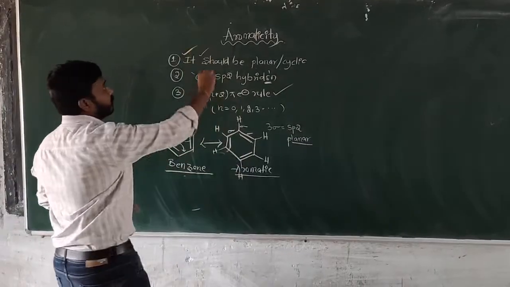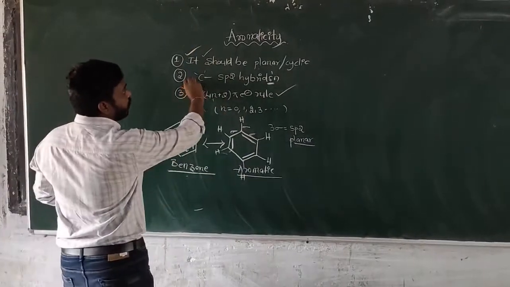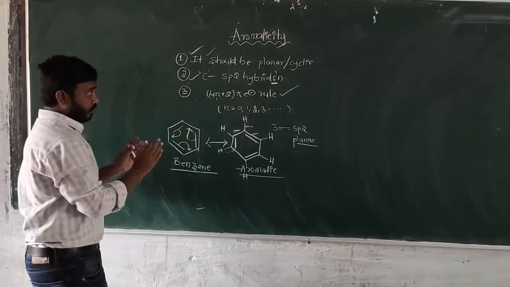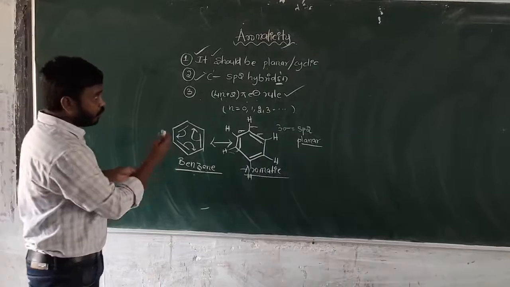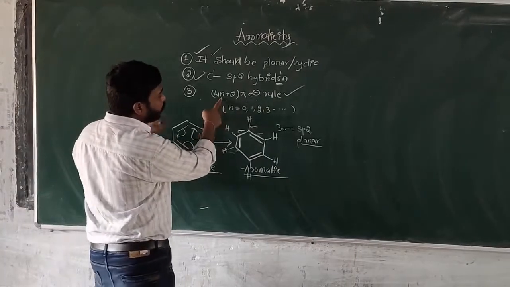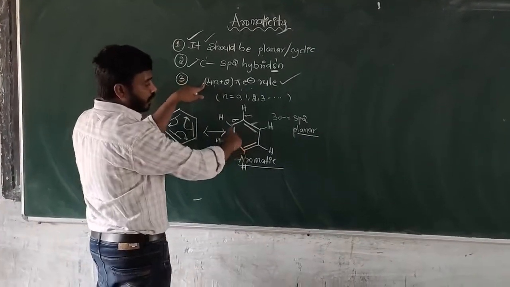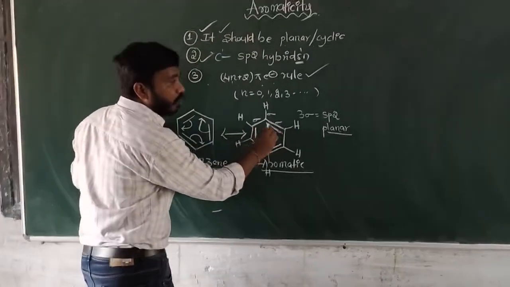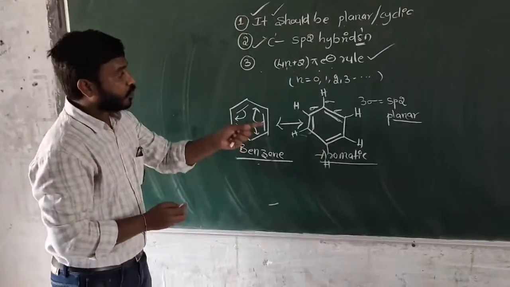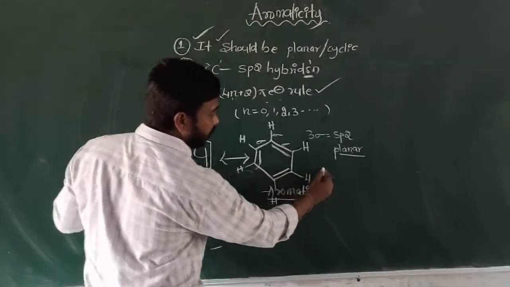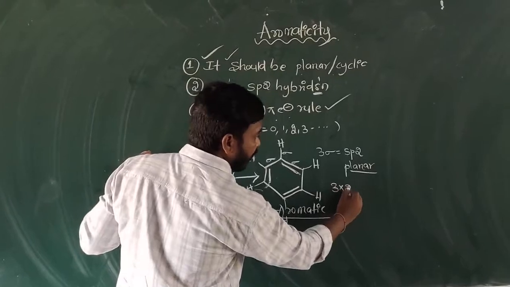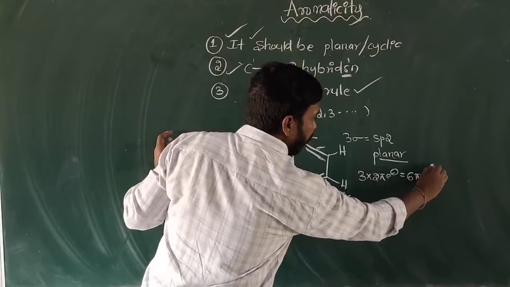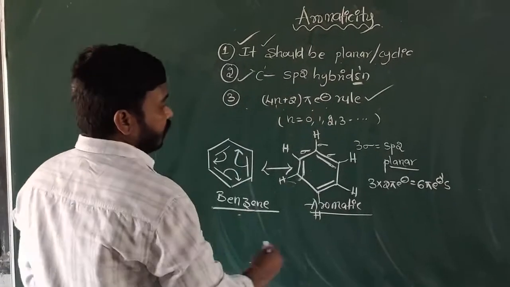So it follows the first statement and the second statement also. Does it follow the 4n plus 2 pi electron rule or not? Let's check. How many alternating double bonds are there inside the ring? 3. Each bond has 2 pi electrons, so 3 into 2 means 6 pi electrons are there.